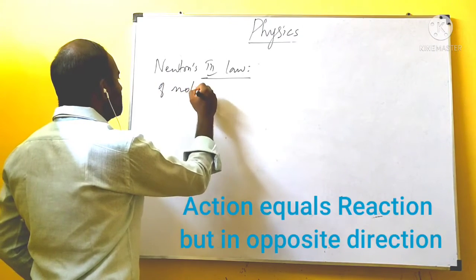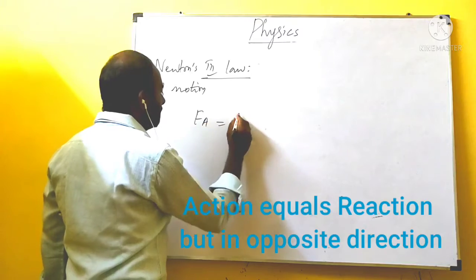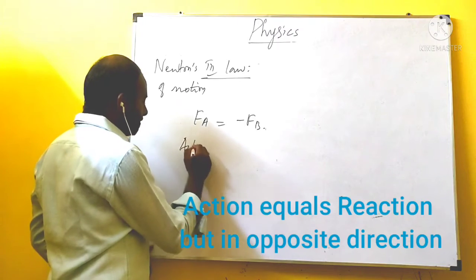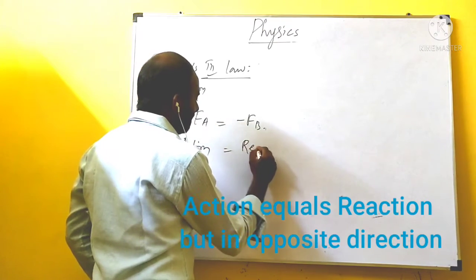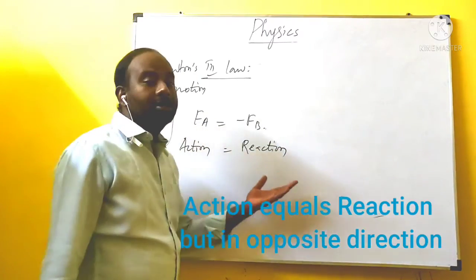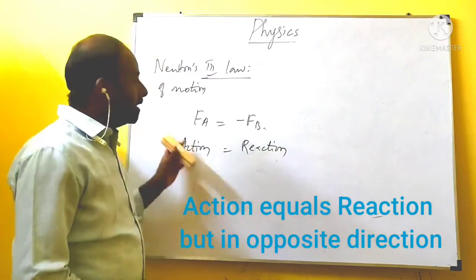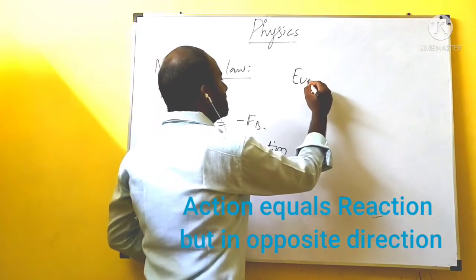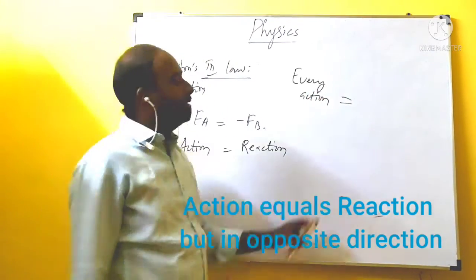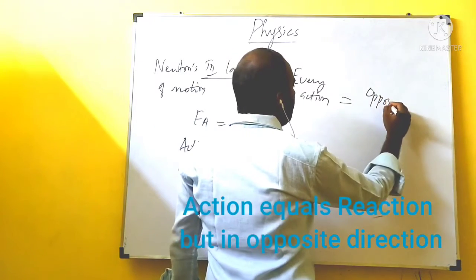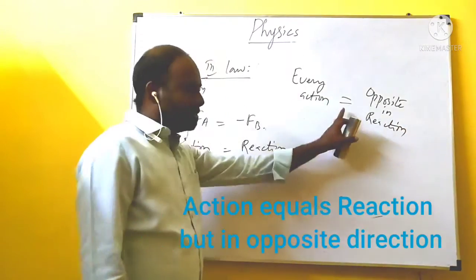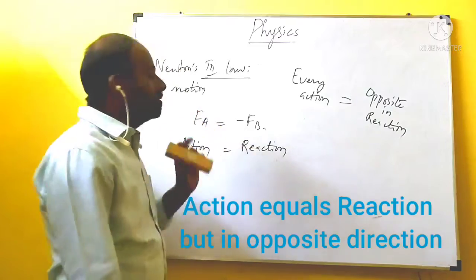Third law of motion: Fa is equal to minus Fb. So what is this Fa? It is action. This is reaction. This is Newton's third law. So what is action and what is reaction? It is very simple. Newton's third law says that for every action, there is always an equal but opposite reaction. That is Newton's third law.